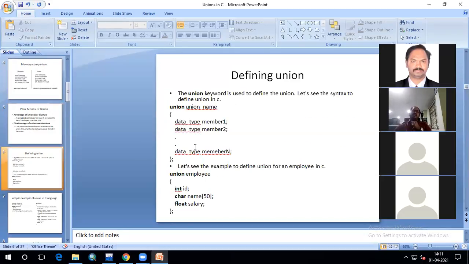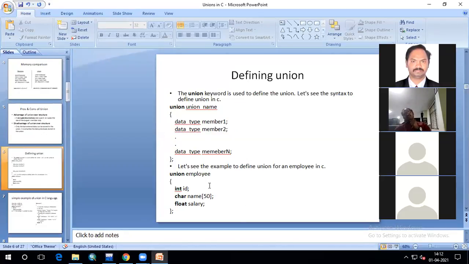Let us understand this concept with one example. This is the declaration syntax. You mention the union keyword, the name of the union, and an opening brace, and the members you are going to define inside. This is an example: integer ID, character name, and float salary. What is the largest variable here? Name[50], because it is character type and each one takes 1 byte. As the size of this character array is 50, that is 50 into 1, 50 bytes. Whereas the integer will take 2 bytes and the float only 4 bytes. So the largest memory is the character name, and 50 bytes of memory is going to be allocated.